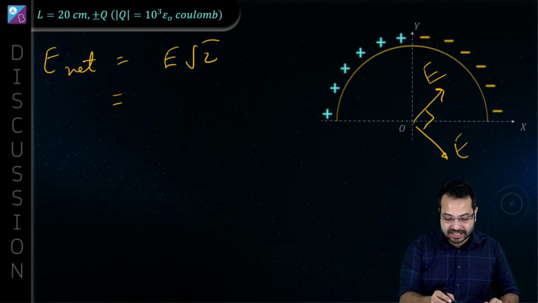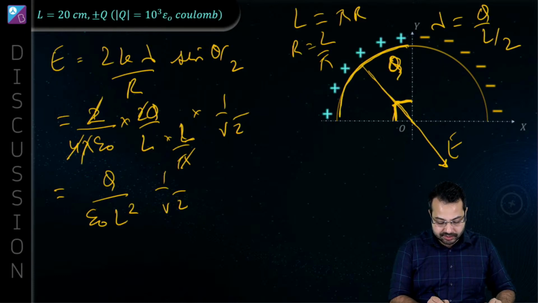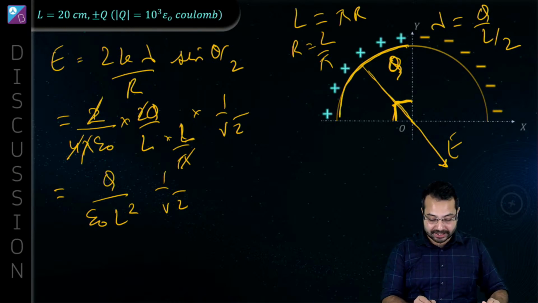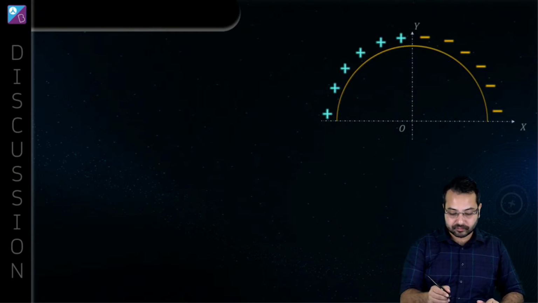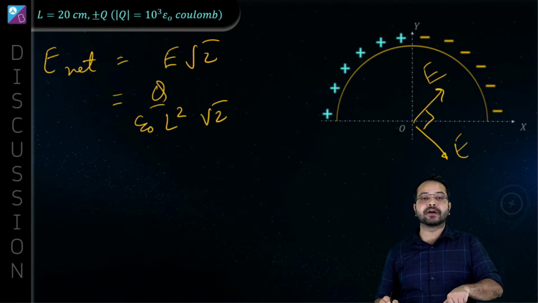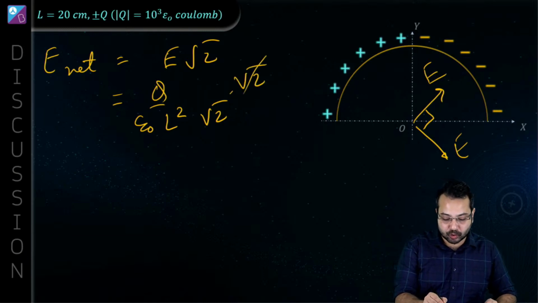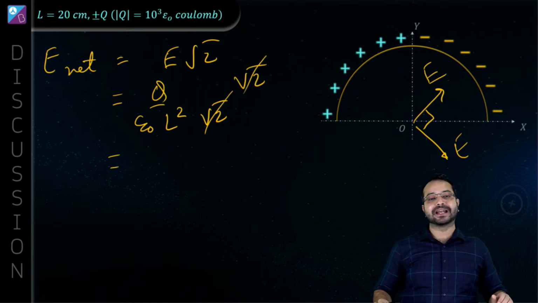Okay, so what is E? Let's go back and see what is E. E is Q upon epsilon naught L square root 2. Q upon epsilon naught L square, and then we have root 2. This is the value of electric field, and then we have to multiply it by root 2. So this root 2 and this root 2 gone. This is going to be the net electric field.